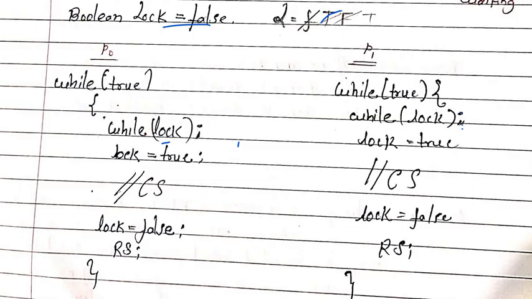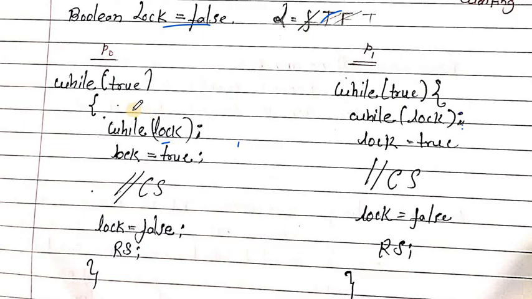Now if P0 comes, lock is false. While lock is false, the condition is false, so it executes the next line: lock is equal to true, lock becomes true. The process is in the critical section. Process completed, lock is equal to false and it goes out.